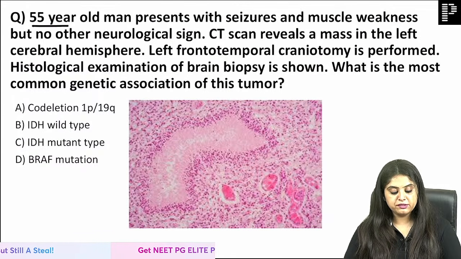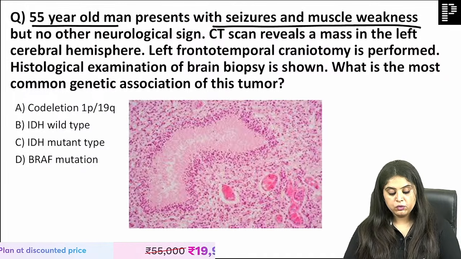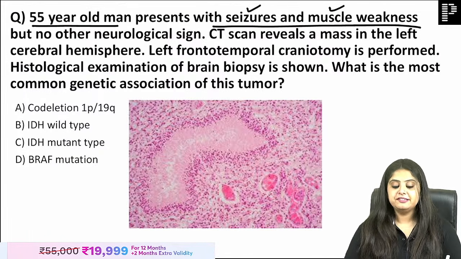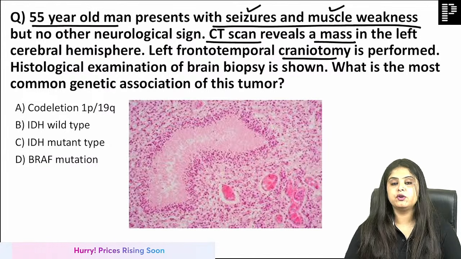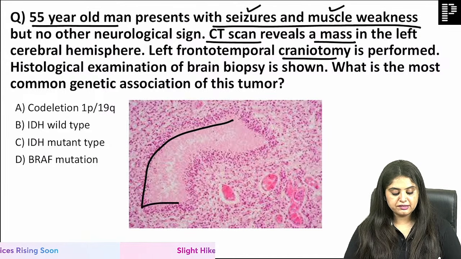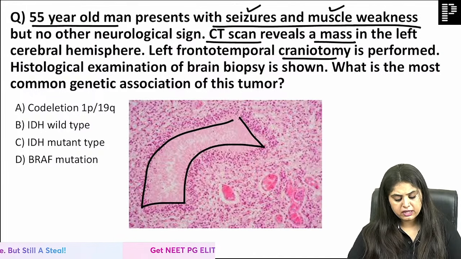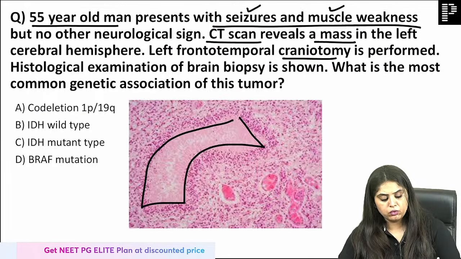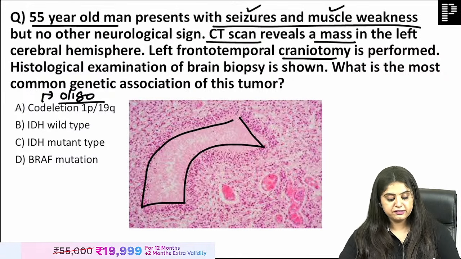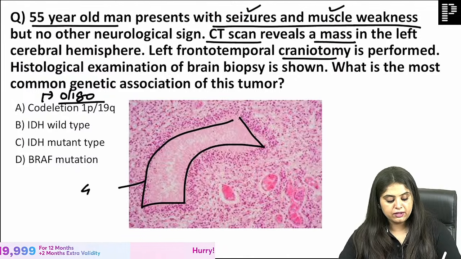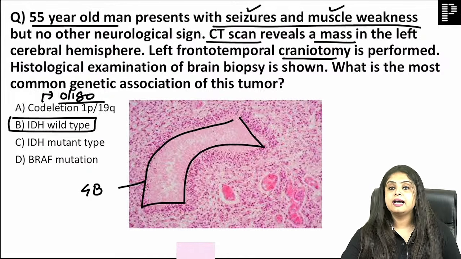A 55-year-old man presents with seizures and muscle weakness, but no other neurological signs are there. Only seizures and muscle weakness. CT scan shows a mass, and a craniotomy was performed. Histology shows classical serpentine. Okay, many of you have marked A. A means you are marking co-deletion 1p19q? But co-deletion 1p19q is seen in oligodendroglioma. Guys, this is serpentine necrosis, which makes it glioblastoma, and glioblastoma most commonly shows the IDH wild type mutation.